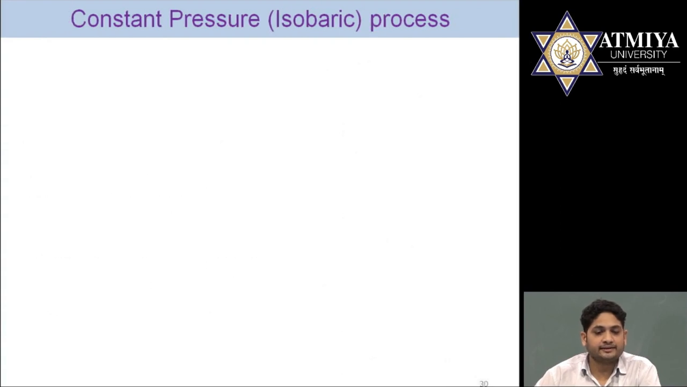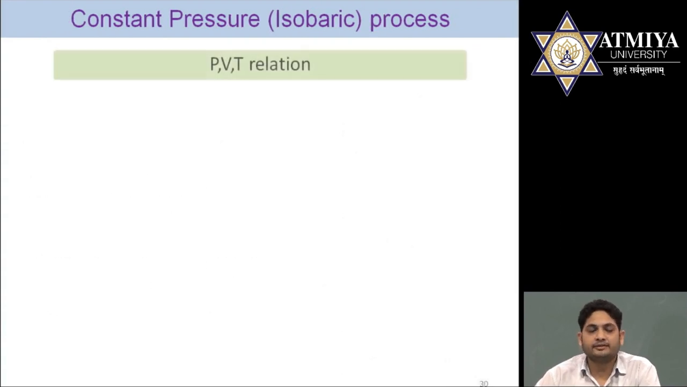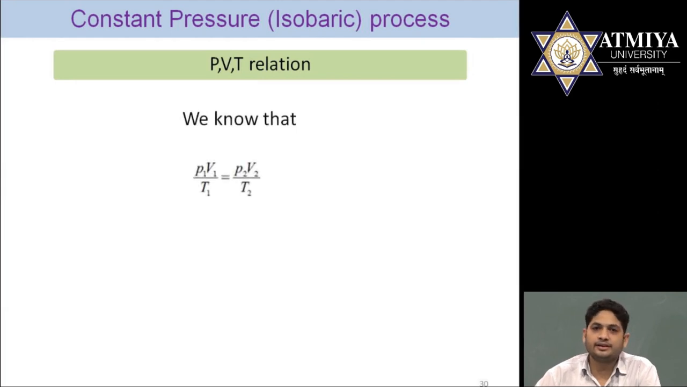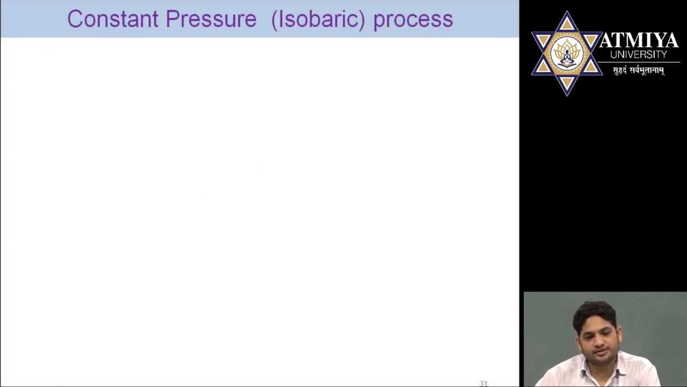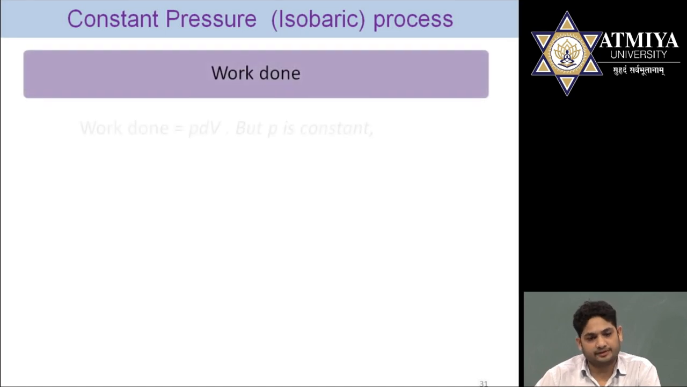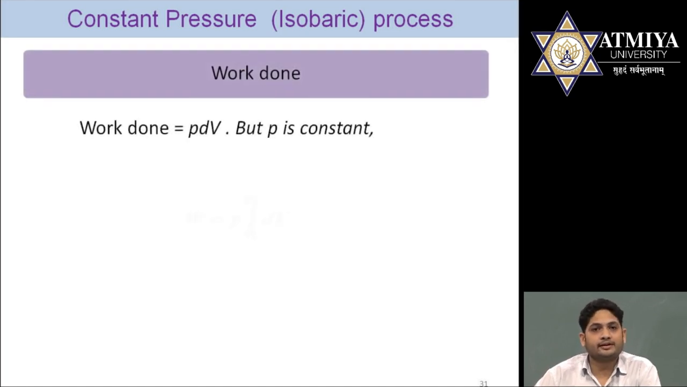Now let us find the five equations, starting with the PVT relation. As we all know, the combined gas law equation is P1 V1 divided by T1 is equal to P2 V2 divided by T2. For a constant pressure process, P1 is equal to P2. So the final equation becomes V1 by T1 is equal to V2 by T2. This is the PVT relation for a constant pressure process. Next equation is work. For finding work we have the equation: integration of P from limits V1 to V2 into dV.